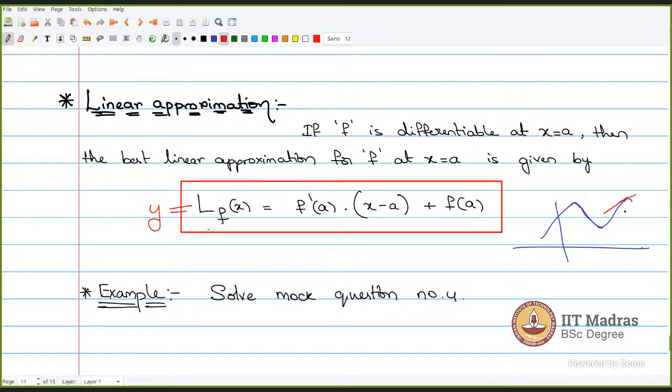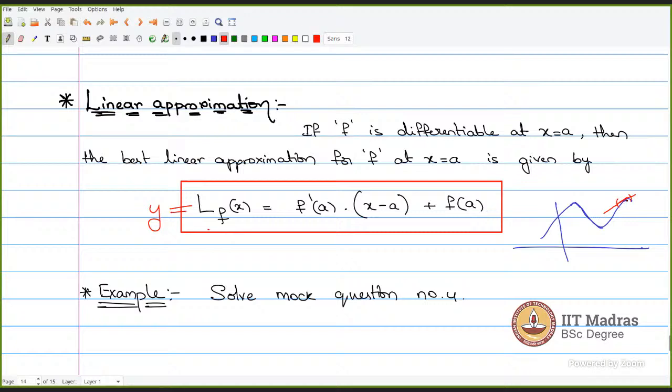So what we claim is, these blue function values and these red function values approximately take the same value around this smaller interval. So around this interval, even if you take that straight line or if you take that curvy difficult line, both the values are approximately the same. That is what a linear approximation means.